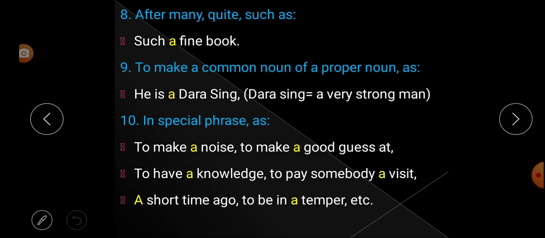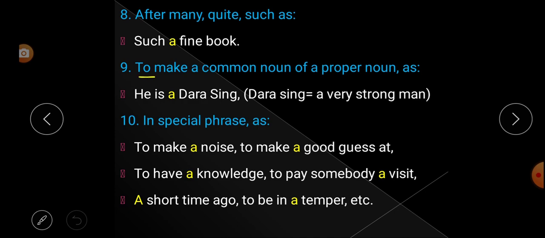Next, rule number 8. After many, quite, such. After many, quite and such we use the indefinite article. Look at the example: Such a fine book. After such we have used the indefinite article. So we can use the indefinite article after many, quite, and such.